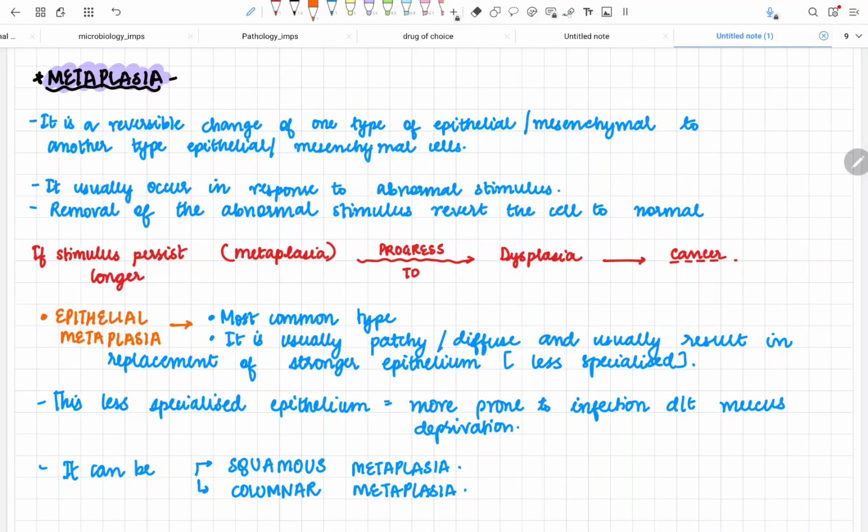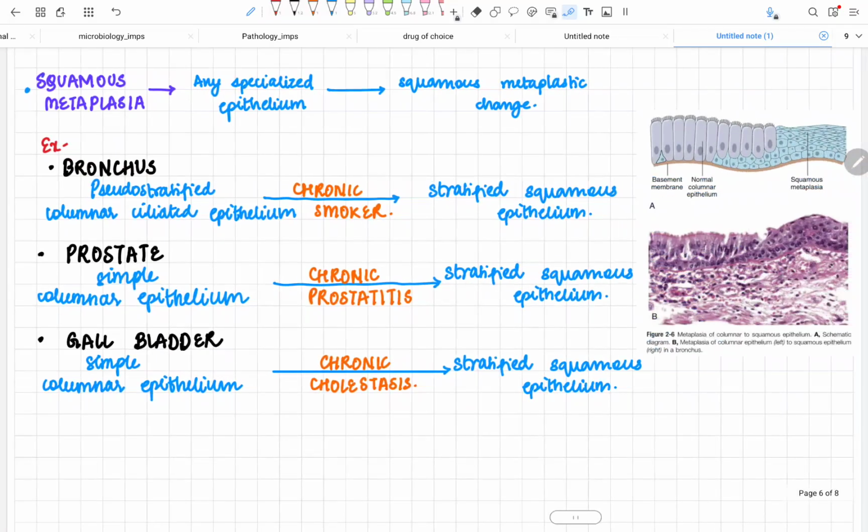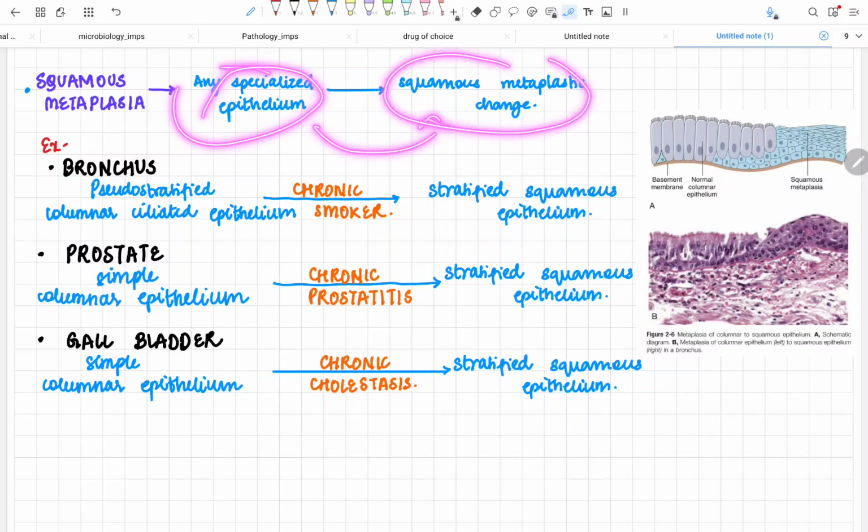Epithelial metaplasia is the most common type, and it is usually a patchy or diffuse type of metaplasia, usually occurring due to the replacement by a stronger epithelium which is less specialized. The less specialized epithelium will be more prone to infection due to mucus deprivation. That's why it is a fertile soil for cancer to grow. Now this epithelial metaplasia can be squamous metaplasia or columnar metaplasia. What is squamous metaplasia? As I said earlier, when any specialized epithelium is converted into squamous epithelium, it is called squamous metaplasia.